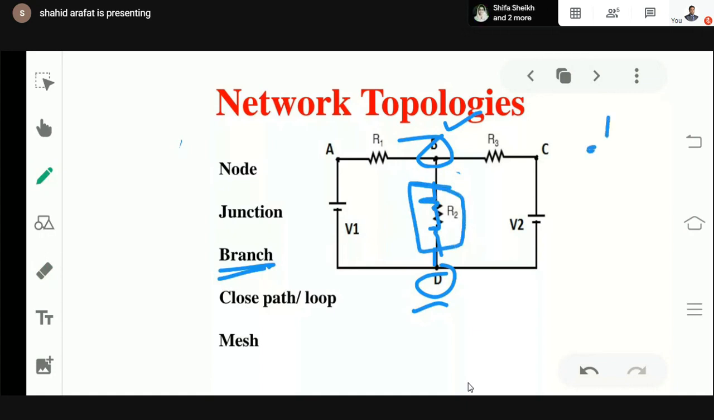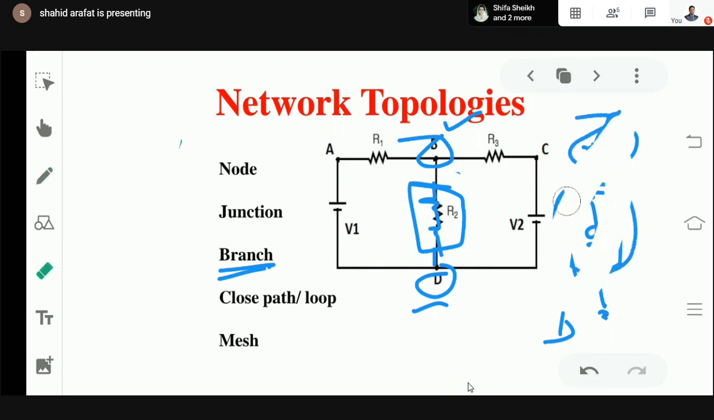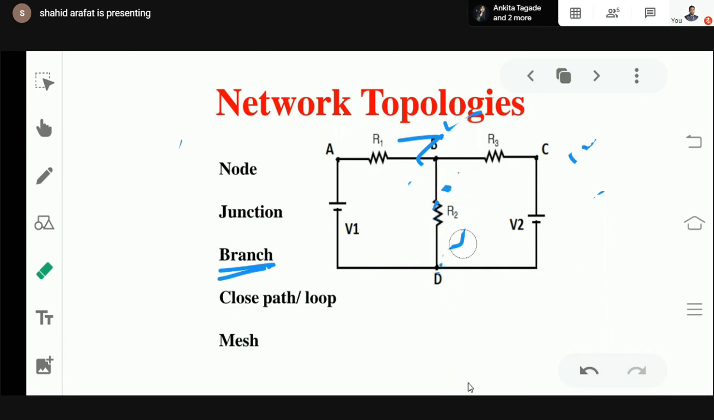Means if this is junction B and this is junction D, you may have one single element connected in between, or you may have two different elements connected in series, or three, any quantity. Whatever elements are connected between two junctions can be considered as one branch. Okay. So here we have one branch, which is this one.